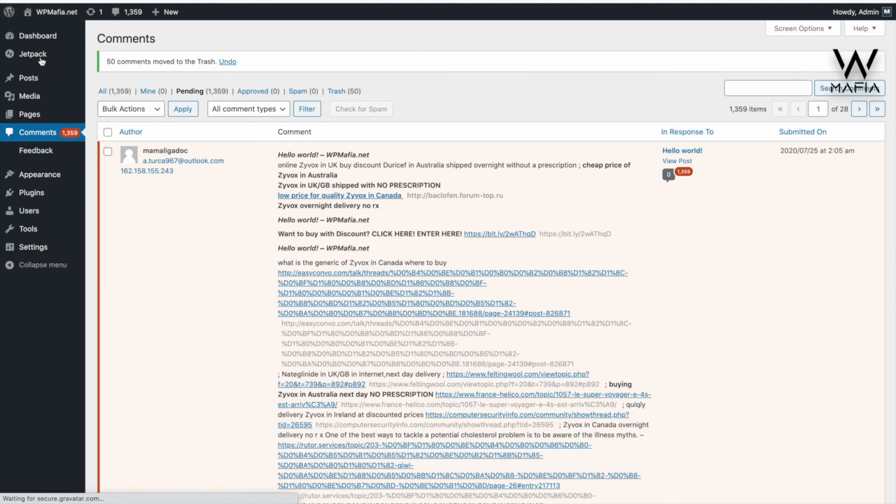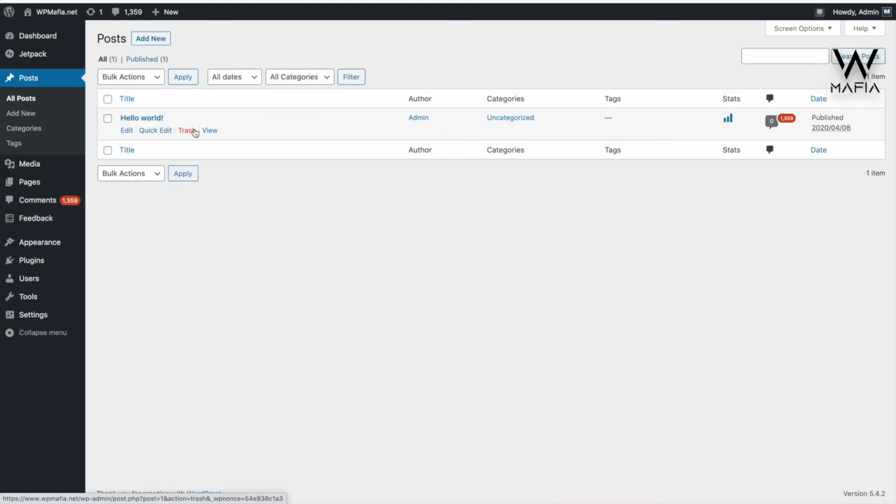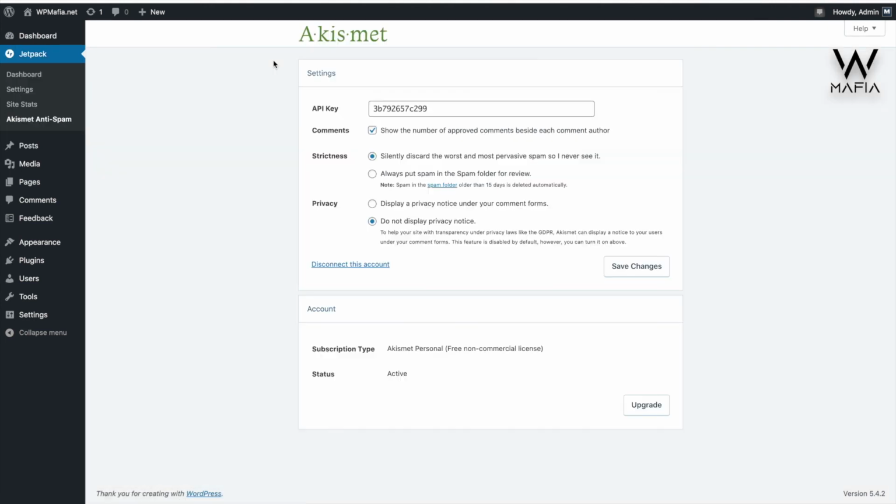But in my case I have only one post with no content. This is a demo post. If I delete this post, all comments will be deleted. So I will delete this post. That's it, all comments are deleted. I hope you have understood how you can install the Akismet plugin, and believe me, this is the only way you can put all spam comments in the trash folder automatically, and that is completely free. You don't have to pay